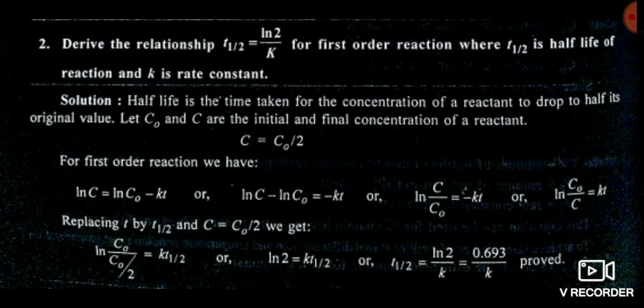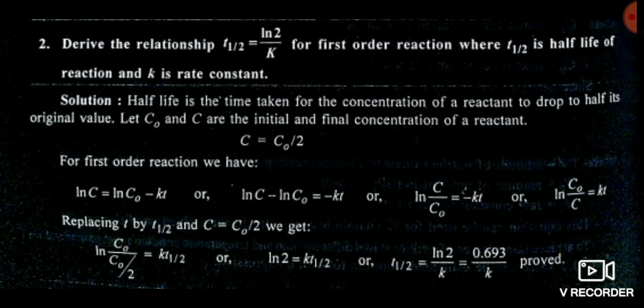And friends, now see the question. Friends, it is not a question, it is just a derivation of the half-life period of substances. You see here that this is the first order reaction, and it is written that ln C by C naught is equal to minus Kt, ln C naught by C is equal to plus Kt. Initially at time t is equal to 0 the value is C naught, and after time t the value is reduced to half, that is C naught by 2.